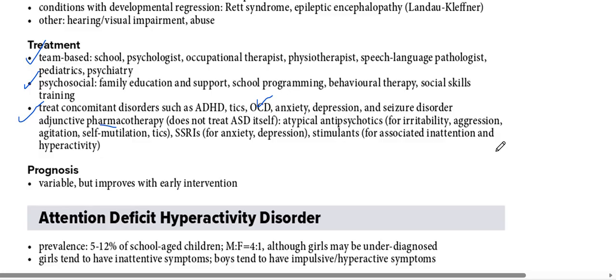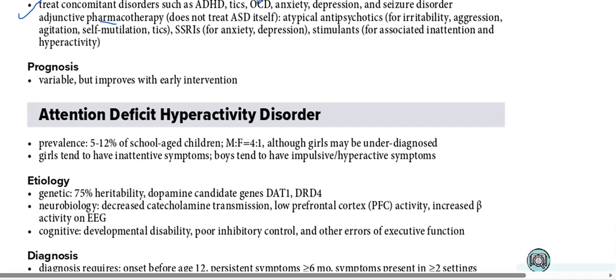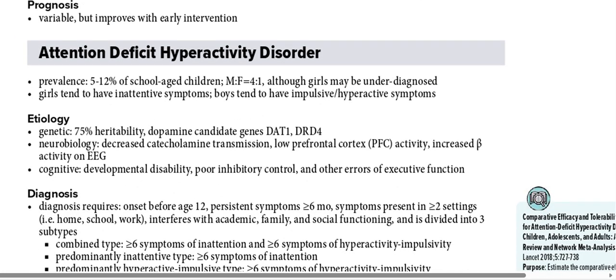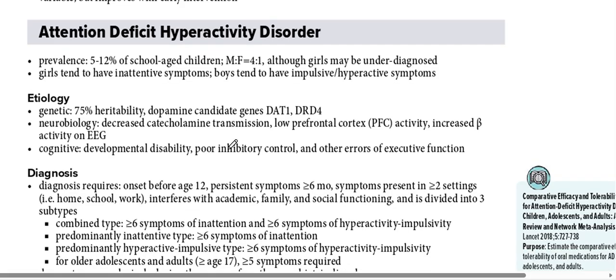All right. Then the next topic, the last topic of today's session, is ADHD. ADHD, as you already know, girls tend to have inattentive symptoms and boys tend to have more hyperactive symptoms. Okay, so what are the causes?